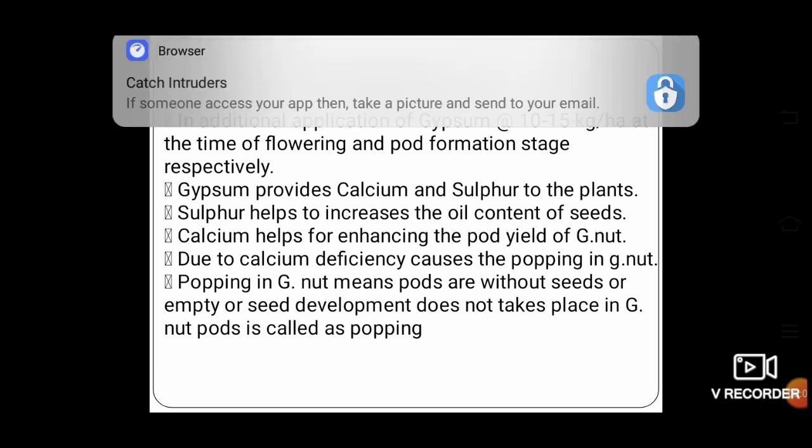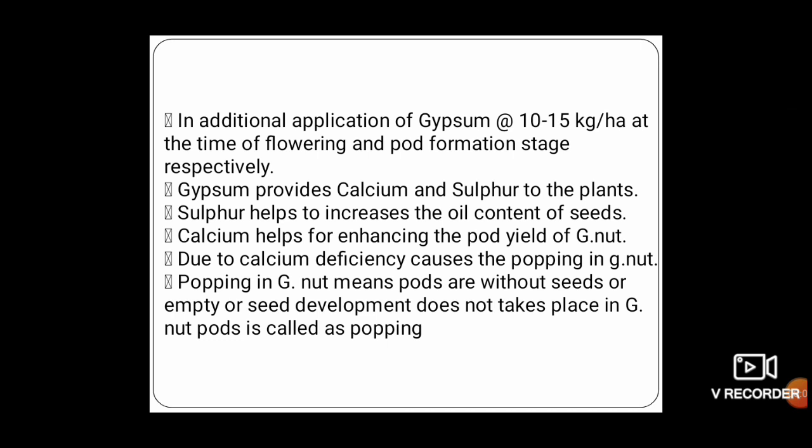Next one is additional application of gypsum at the rate of 10 to 15 kg per hectare at the time of flowering and pod formation stage, where the gypsum is useful to provide calcium and sulfur. Sulfur helps in increasing the oil content of the seed, and calcium helps in enhancing the pod yield of groundnut.